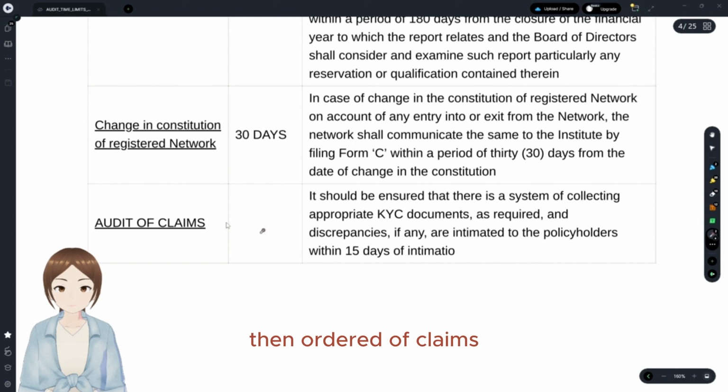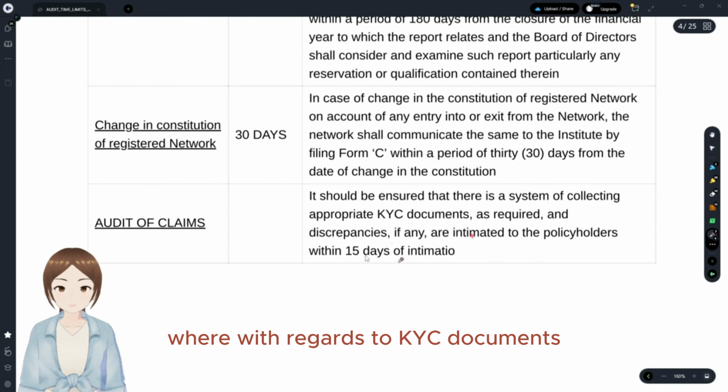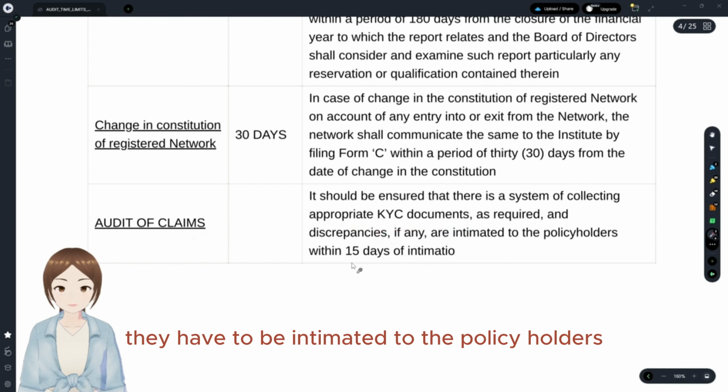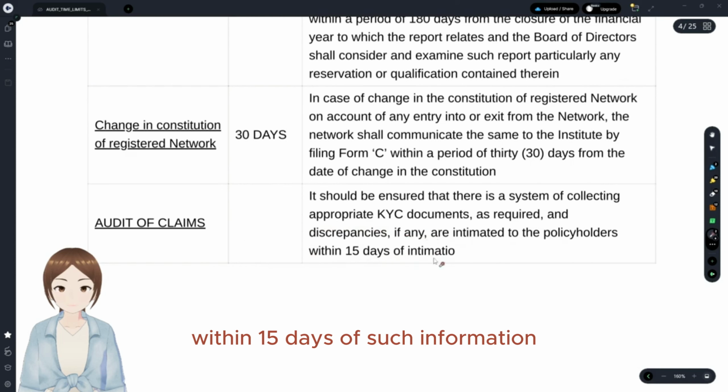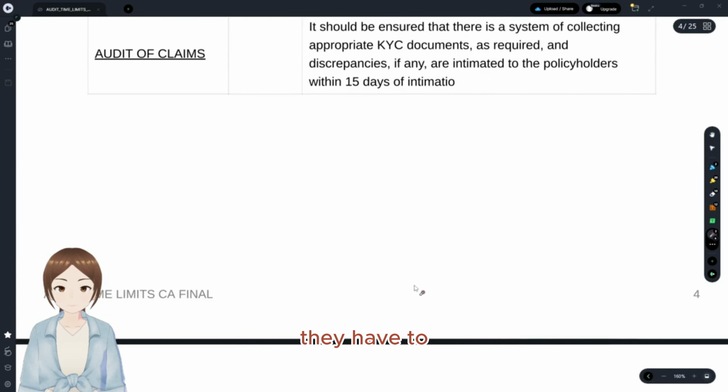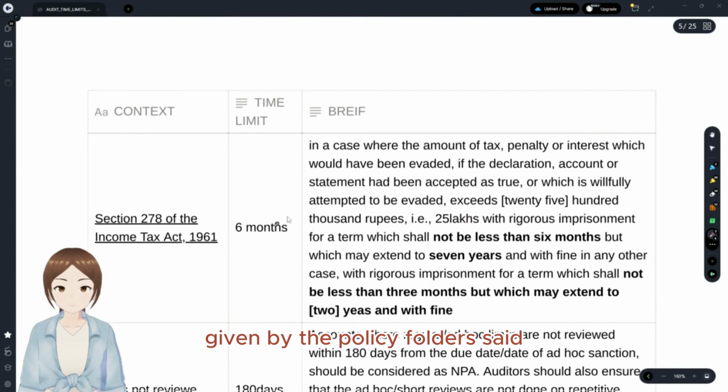Then audit of claims, where with regards to KYC documents, they have to be intimated to the policyholders within 15 days. They have to say any discrepancies if there were with regards to the KYC documents that were given by the policyholders.